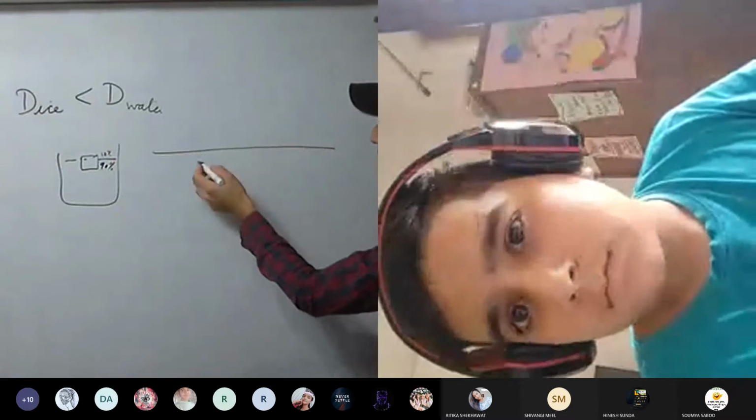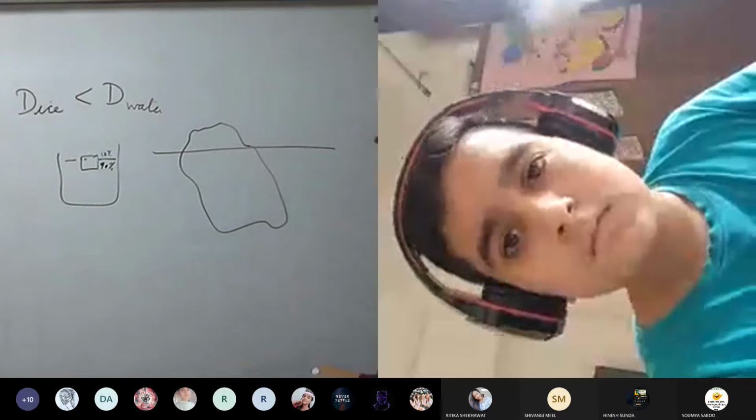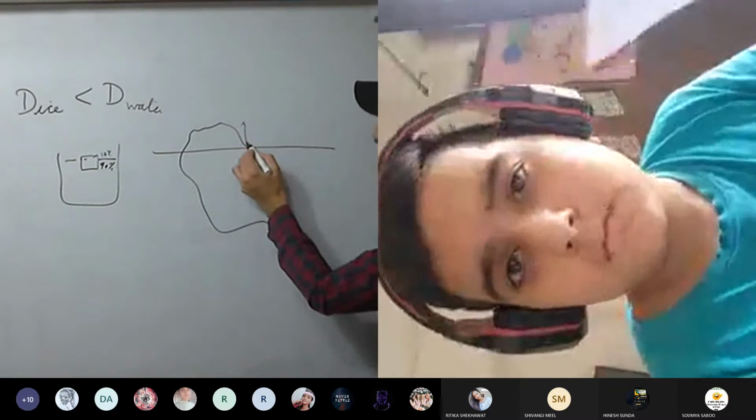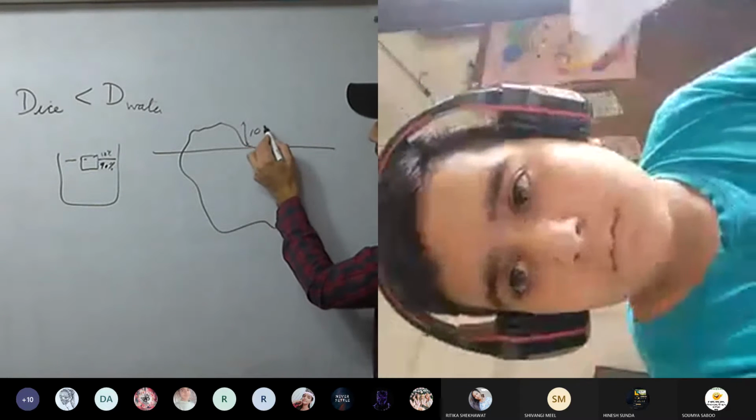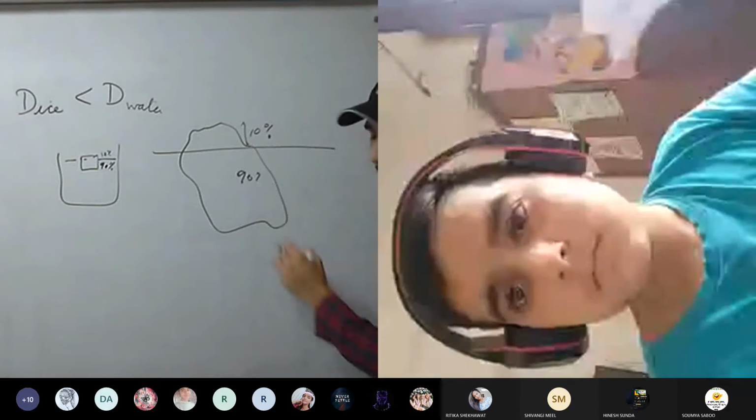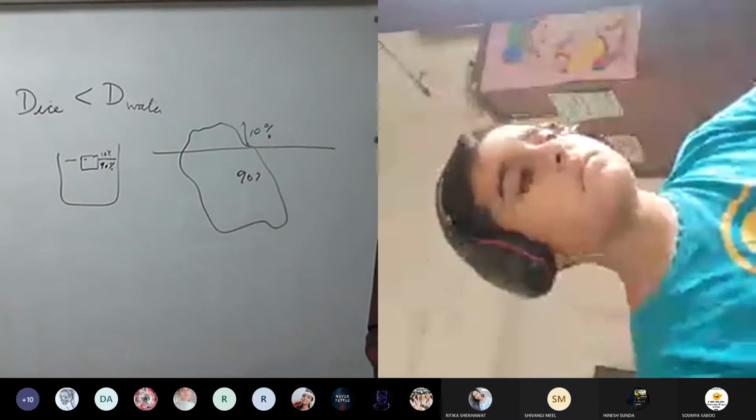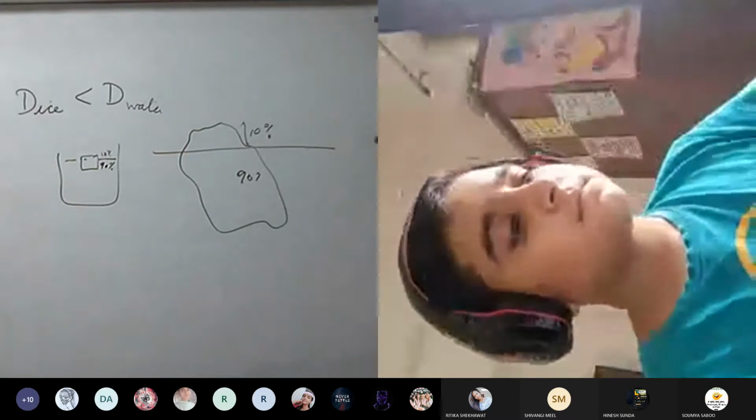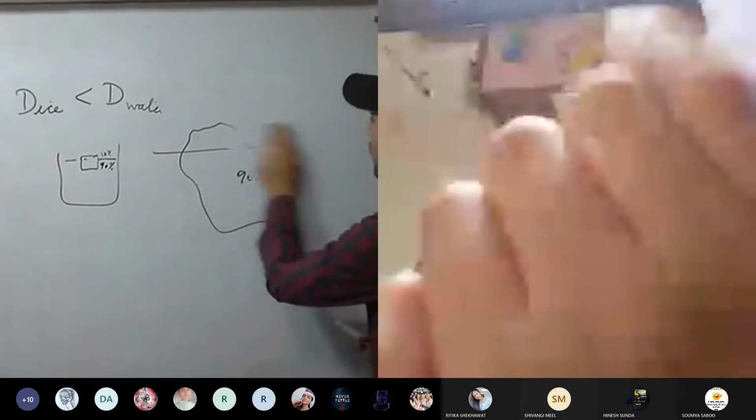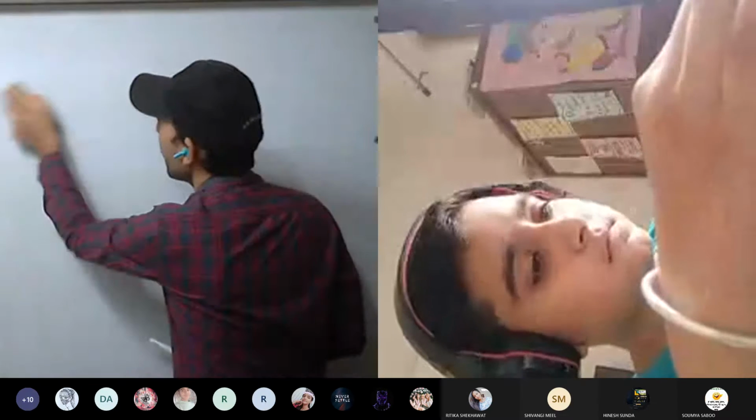Or you have seen in seas and oceans, icebergs. An iceberg floats on water, 10% above the water, 90% below the water. You have seen the icebergs, they float. Okay, this was the first application. Second one.